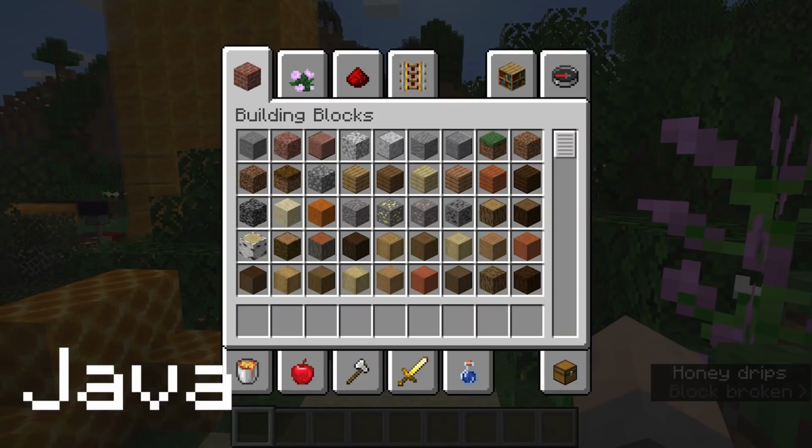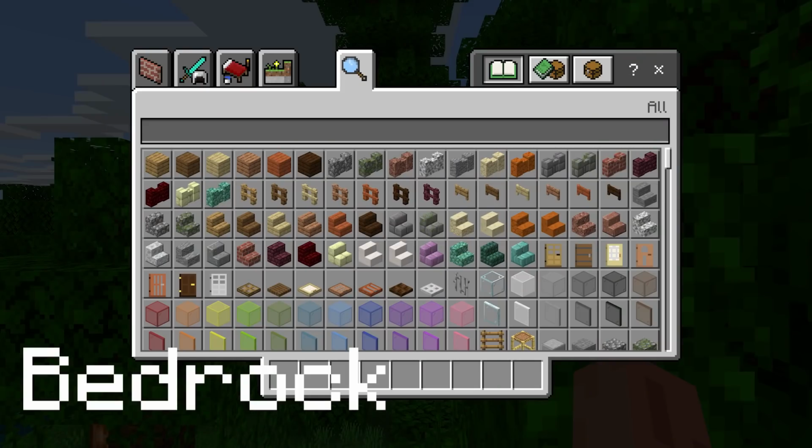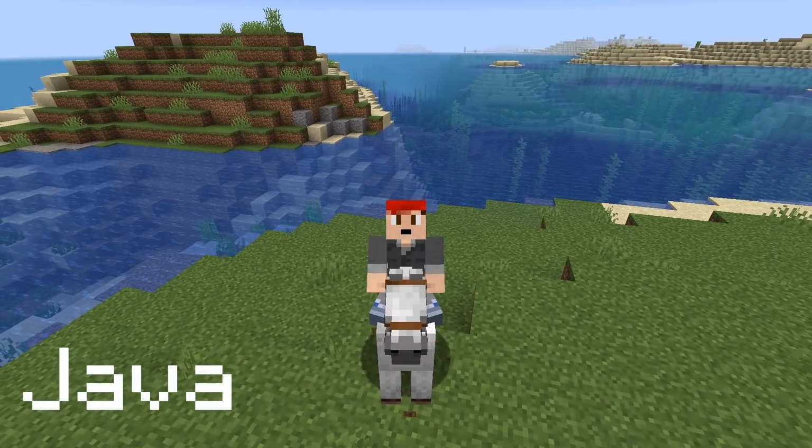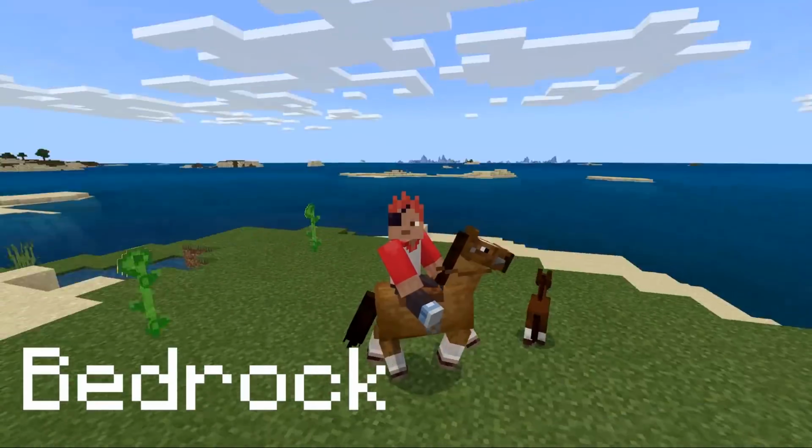They have a different feel, and if you're in creative mode, one menu looks one way and the other menu looks another way. Even minor animations, like if you're on the back of a horse, it'll animate one way in Java Edition and another way in Bedrock Edition. All of these small differences are really hard to keep track of because it's like, where do you draw the line? A button acts this way in one game and this way in another. It'd be a huge list of minor differences, but in the end, they are two completely different games.